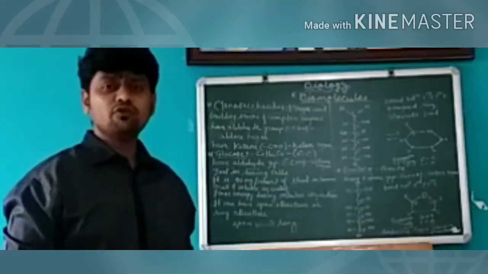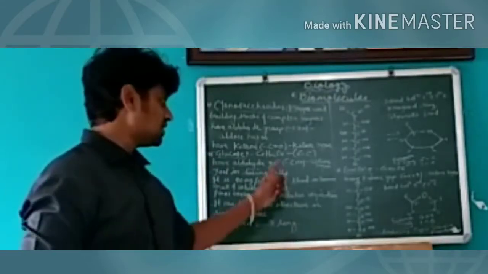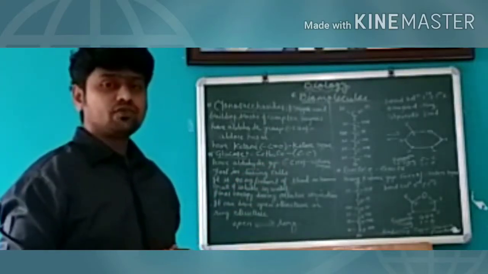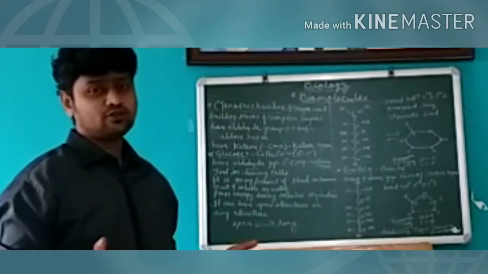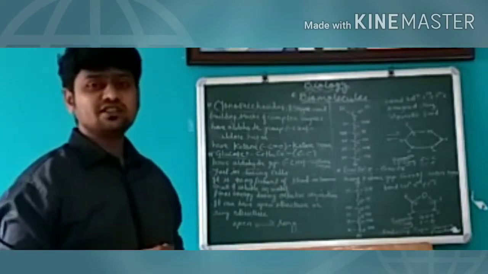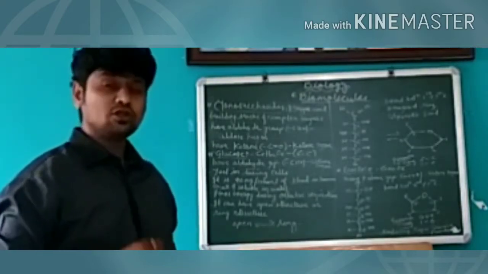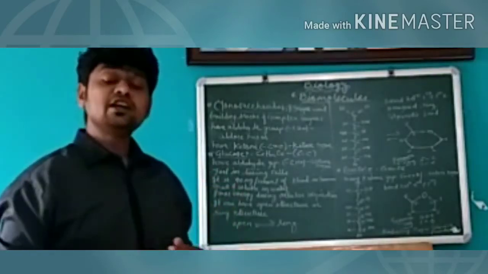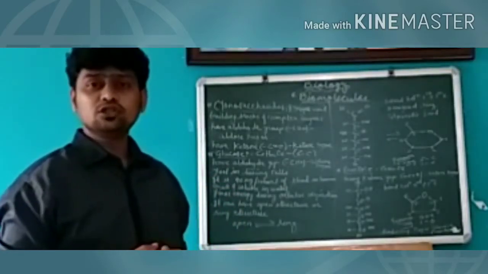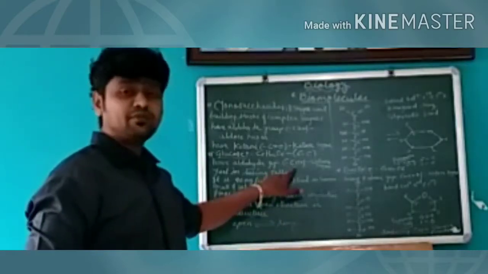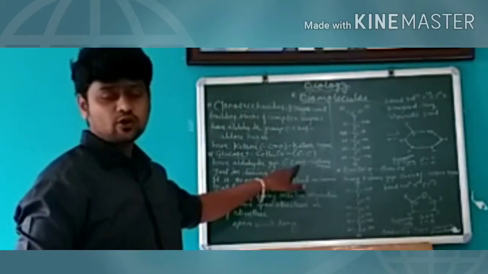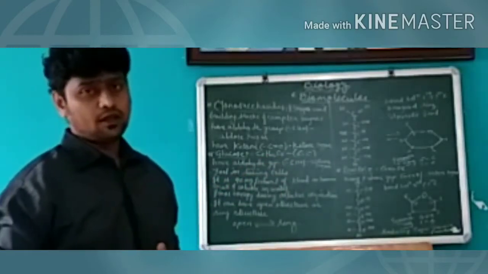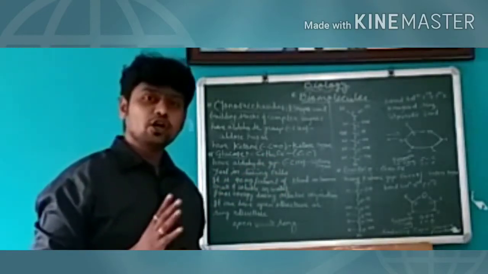Now the general formula of glucose is C6H12O6. Glucose is a 6 carbon compound, so it's a hexose sugar, that is a monosaccharide. Glucose has an aldehyde group present in it, that is the CHO group. So glucose is an aldose sugar.